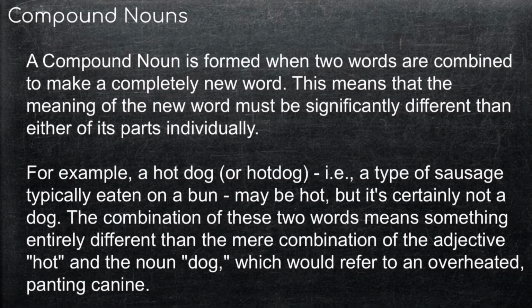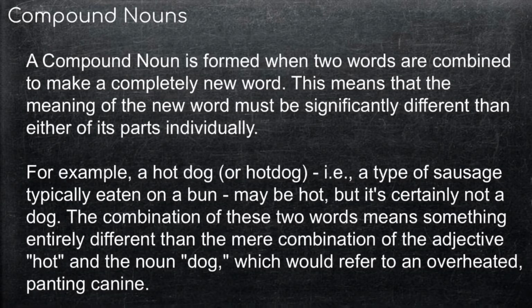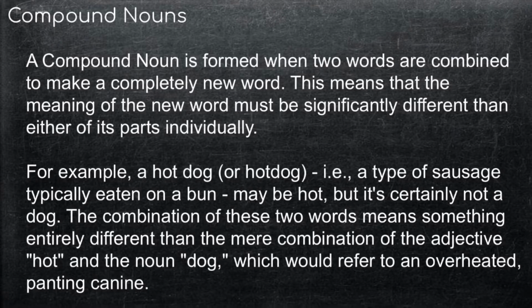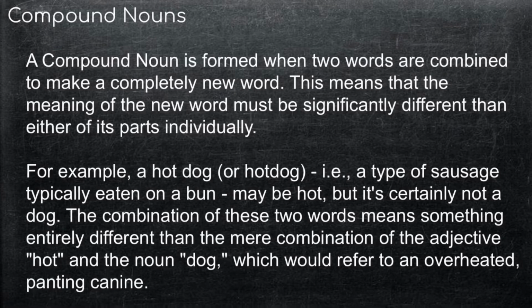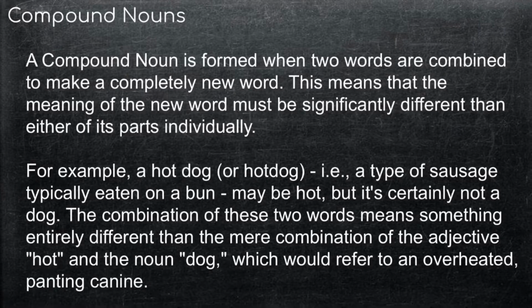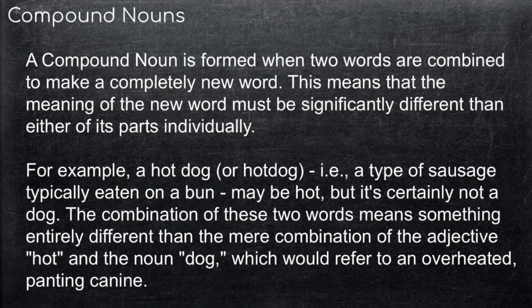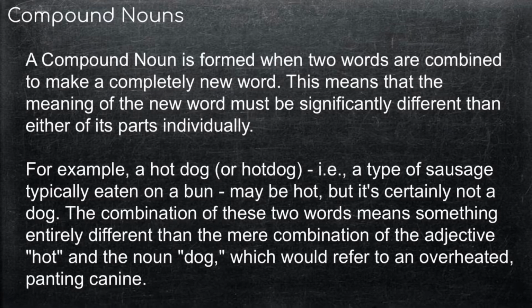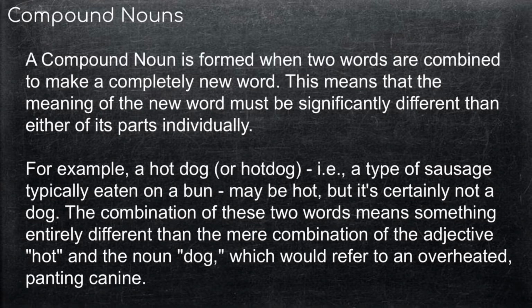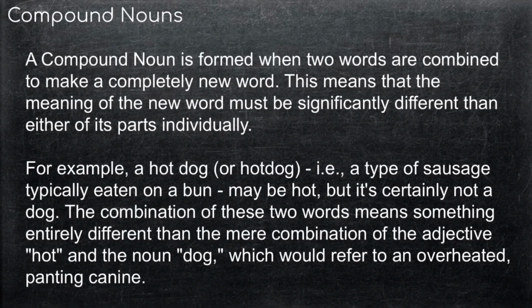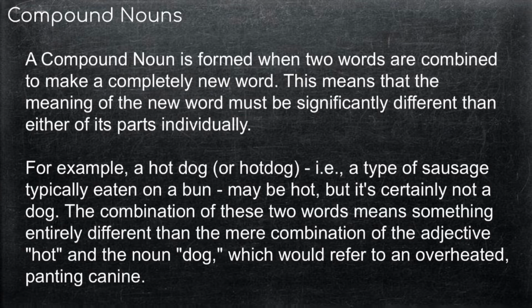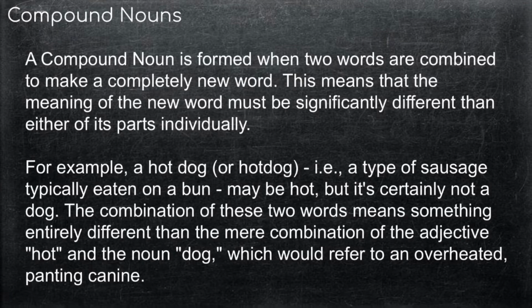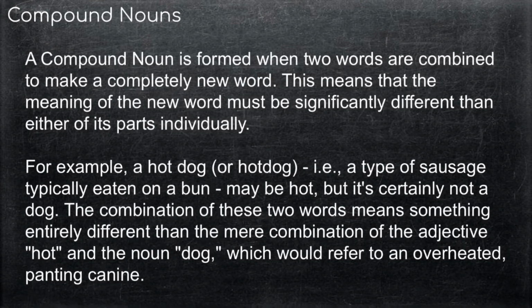The combination of these 2 words means something entirely different than the mere combination of the adjective hot and the noun dog, which would refer to an overheated, panting canine. So, here we can see that the meaning of the words put together to form a new word is significantly or totally different from the meaning of the newly formed word.